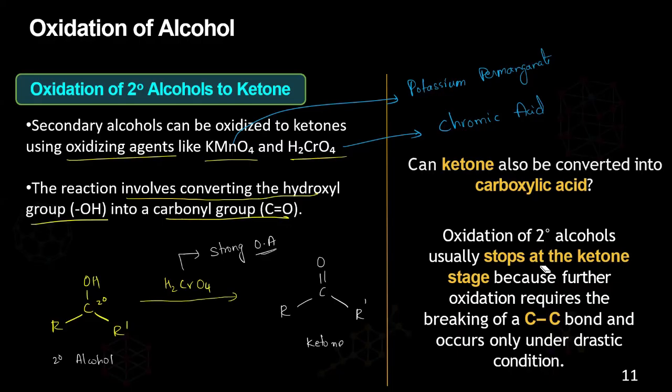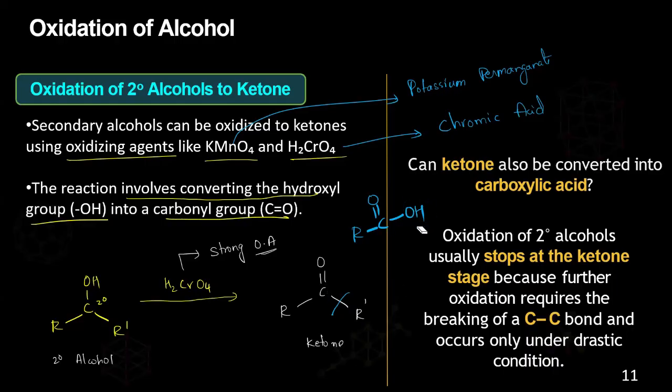Why? In order to convert into the carboxylic acid, what you need to do is put OH. That means whatever R is there, I need to remove this R. I need to break the bond between the carbon and carbon and insert the OH.